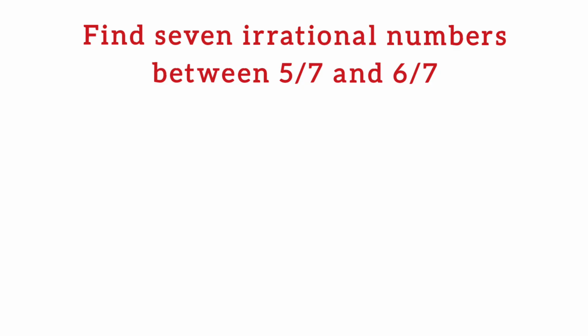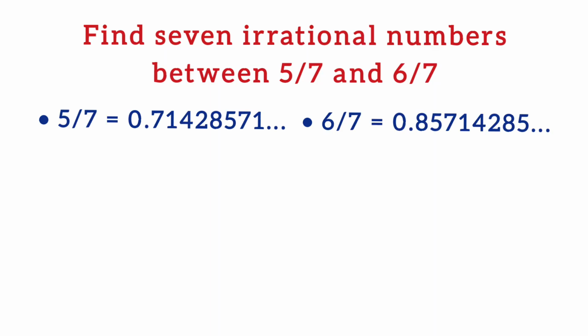Now find 7 irrational numbers between 5/7 and 6/7. First, express 5/7 and 6/7 in decimal form. It's your turn to calculate the division part. After calculating the division, you will get 5/7 equals 0.714285 repeating, that means 0.714285 bar, and 6/7 equals 0.857142 bar.